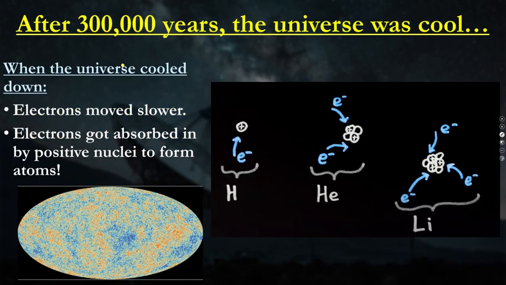After that, another 300,000 years occurred. The universe was still a bit too warm for electrons to bond with the protons and neutrons. But as that cooling occurred, electrons moved slower, so they had less energy to move around. So the electromagnetic force was strong enough now, because these electrons are moving slower, to be attracted into the positive nucleus. That's forming the very first atom.